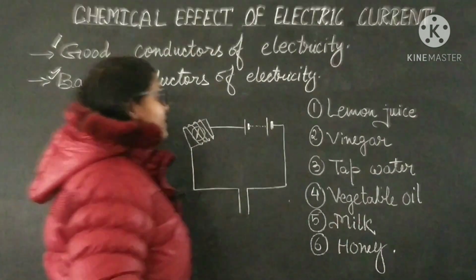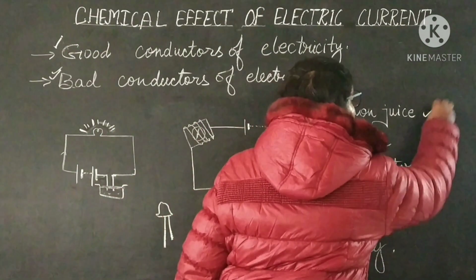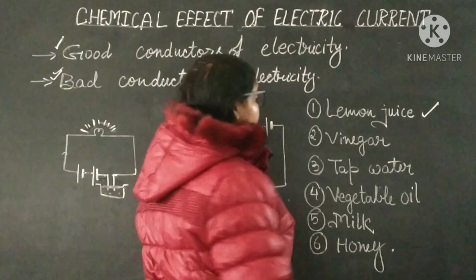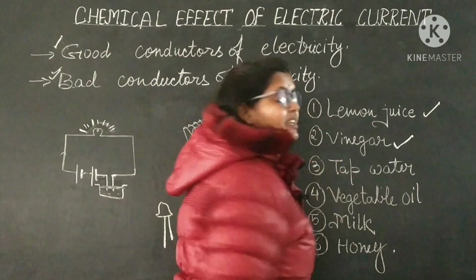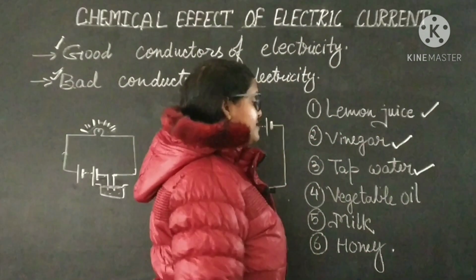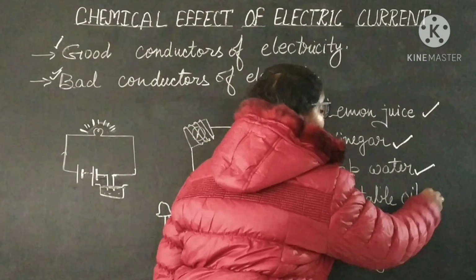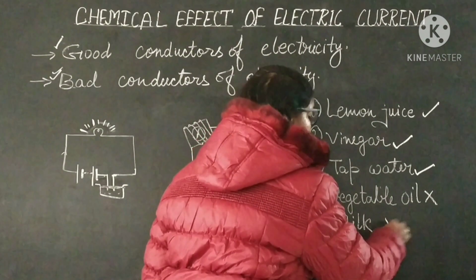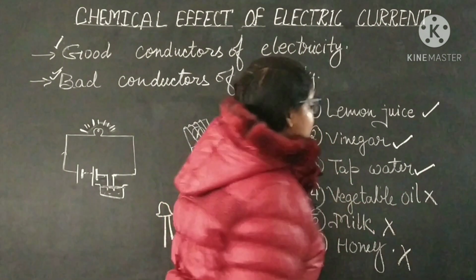In case of lemon juice, it will be a good conductor of electricity. Vinegar will also be a good conductor of electricity. Tap water will be a good conductor of electricity. Vegetable oil will not conduct electricity. Milk will also not, and honey will also not.